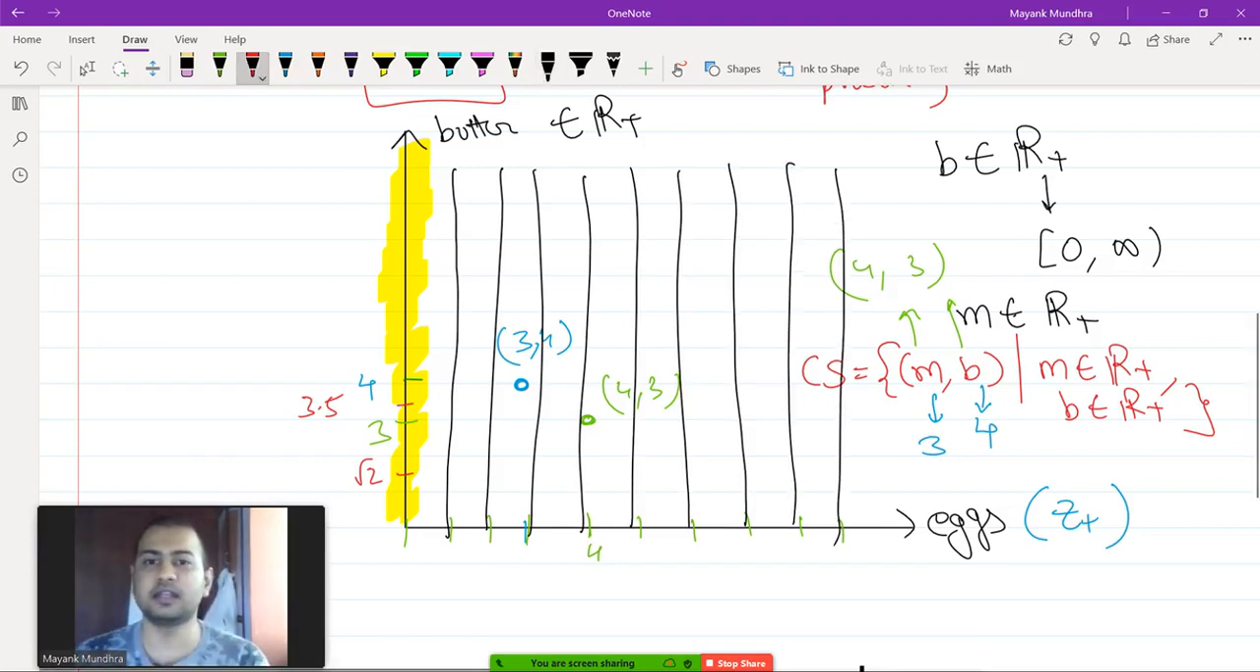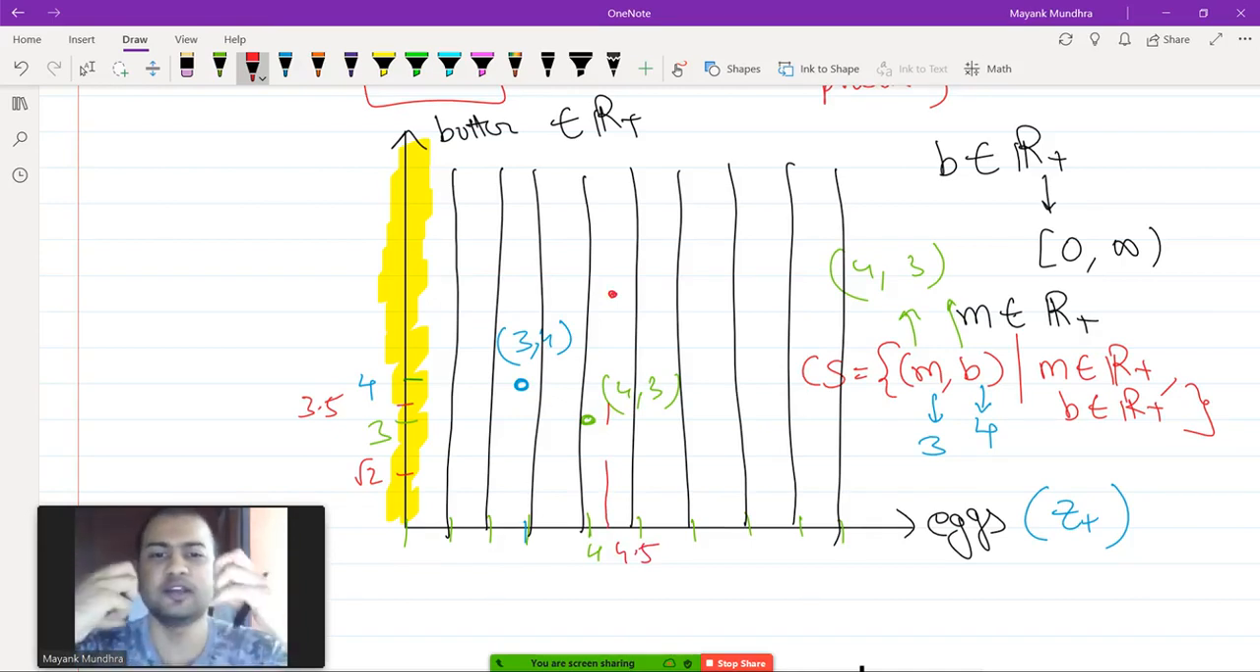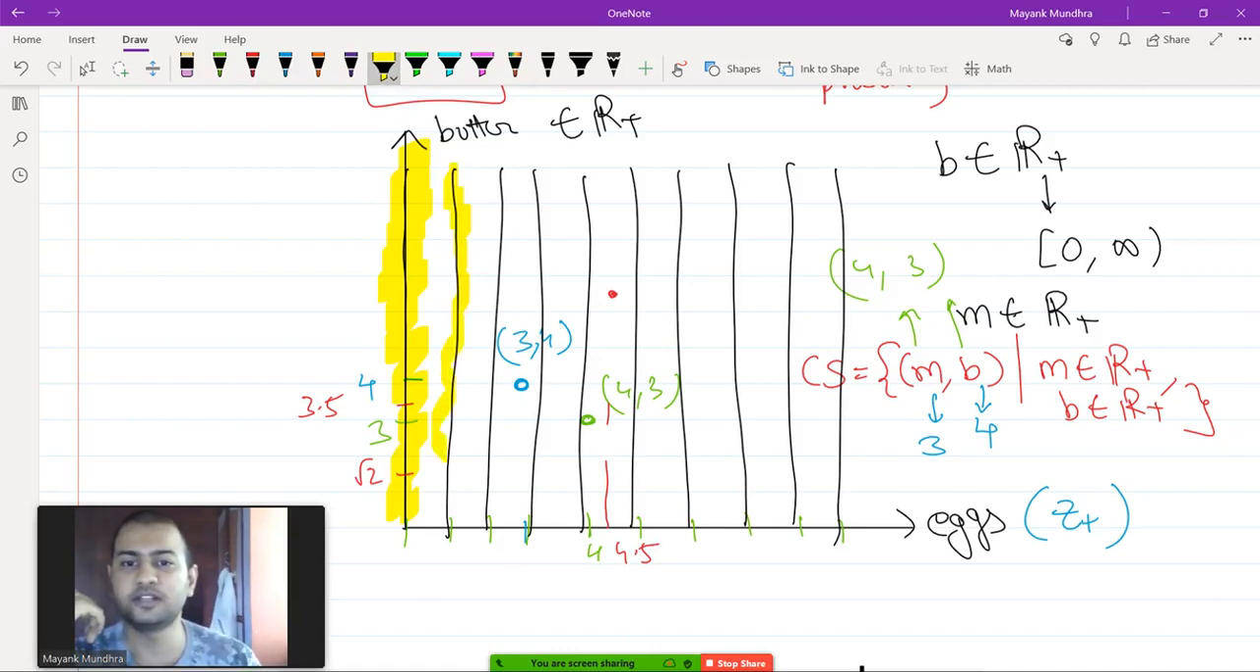The reason is that if you take a point which does not belong on these lines, let's say this point, you are asking for 4.5 units of eggs, which is not feasible. Okay, so nobody can give you 4.5 eggs. So this point does not belong to the consumption set anymore. So the points on the consumption set belong to these lines, and this y-axis will also be included in it. So the set of all points are these vertical lines. Okay, so these are all the valid consumption set points which you can ask for.